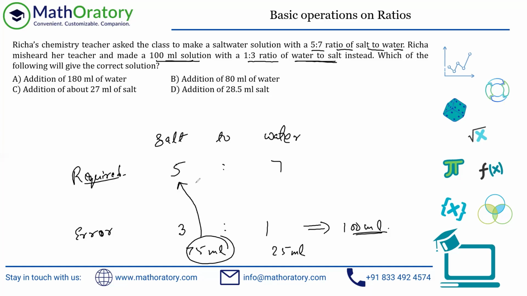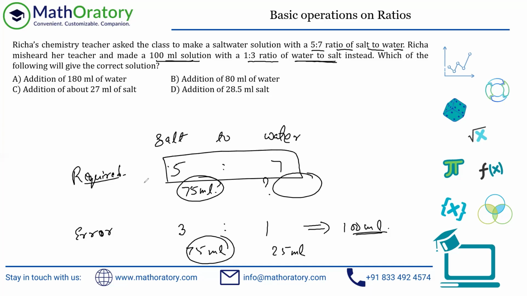So let's come back to this. So keep the salt intact. So keep the salt as 75 ml because we're supposed to add water. So the volume of salt is not going to change. So keep this as 75 ml. And then just think about how much water is required to get this ratio. That is all you have to do.